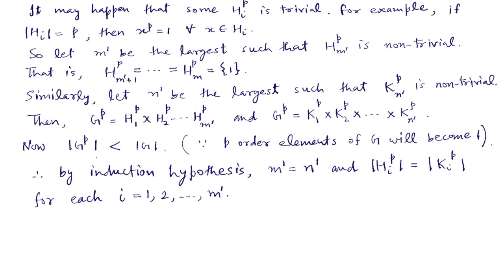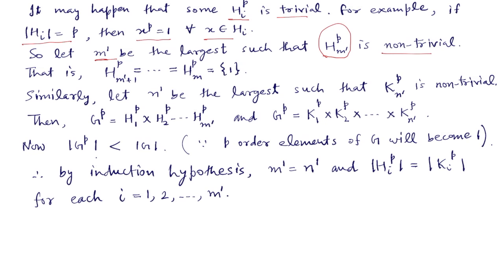Now it may happen that some Hi raised to power p becomes trivial. For example, if the order of Hi is p, then every element of Hi would be of order p. So x to the power p will be 1 for all x in Hi. So Hi^p will become trivial. Therefore, we assume that m' is the largest integer such that Hm'^p is non-trivial.